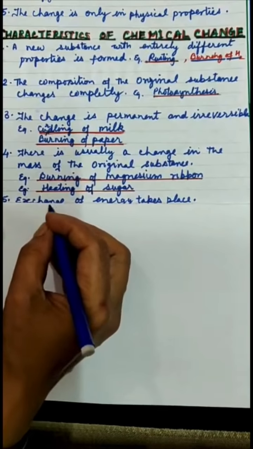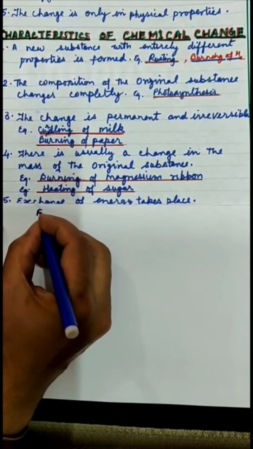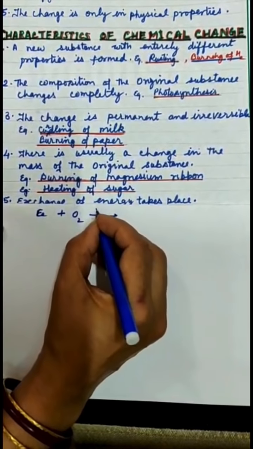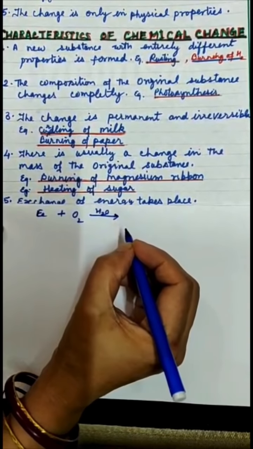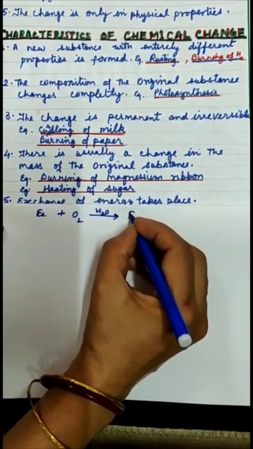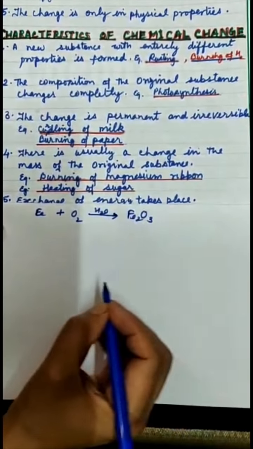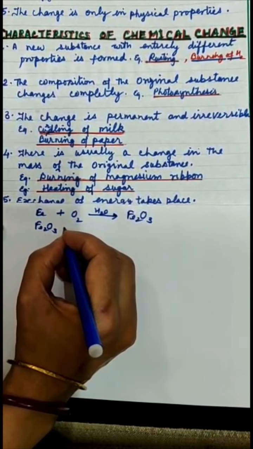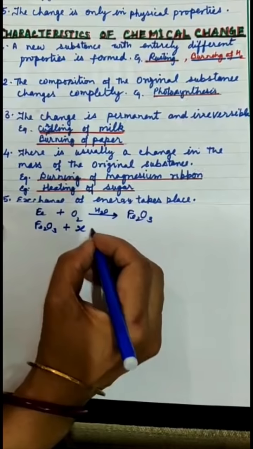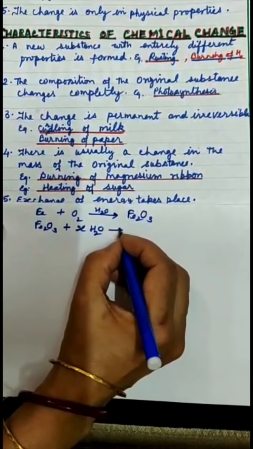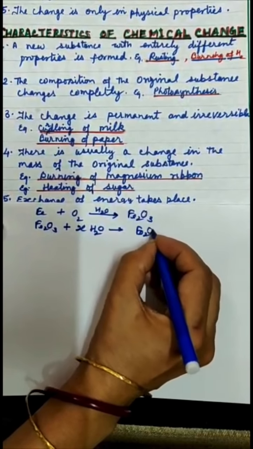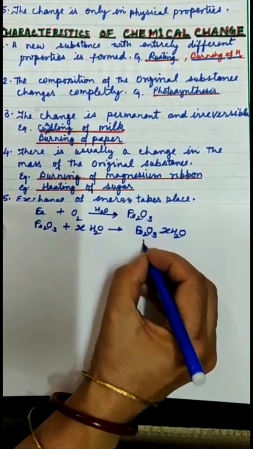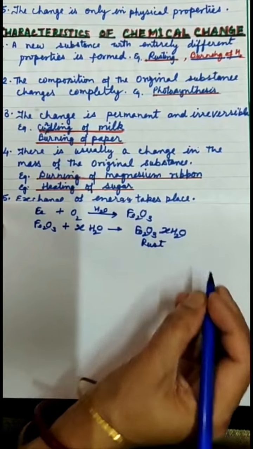Which new substance is formed during rusting? Iron combines with oxygen in presence of water or moisture to form ferric oxide. Then this ferric oxide further combines with some molecules, x molecules, of water to form hydrated ferric oxide. This hydrated ferric oxide is what is said to be rust.